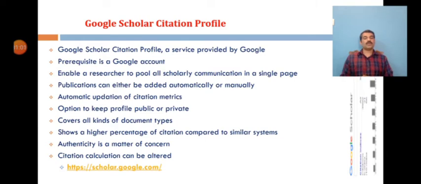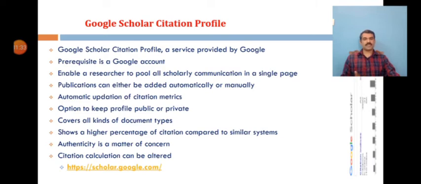And Google Scholar covers all kinds of documents: journal articles, books, conference proceedings. It covers almost all the publication types. It indexes a large document collection with more restricted indexing policies, which shows a higher percentage of citation compared to other similar profile systems. So if you take the citation counts, they will always be higher than those of the leading commercial databases. So authenticity cannot be completely assured here unless the person keeps a watch on his profile publications.